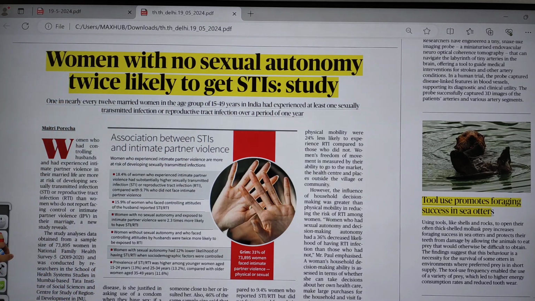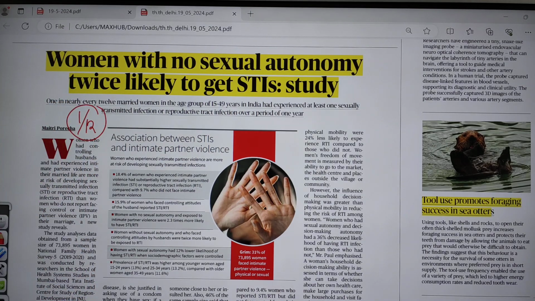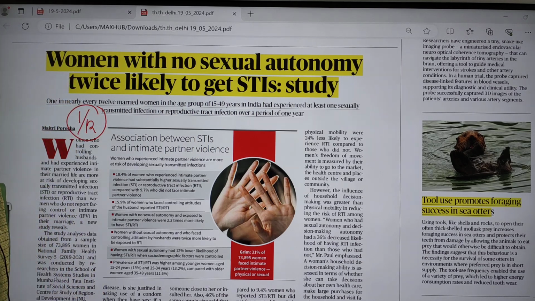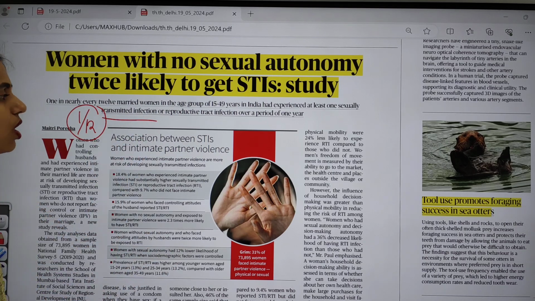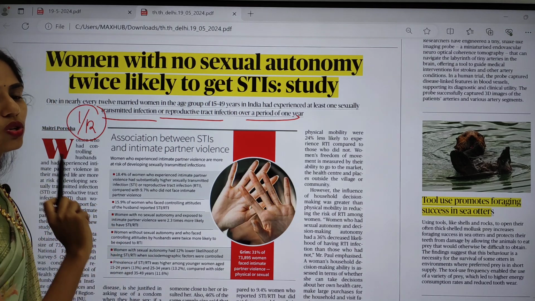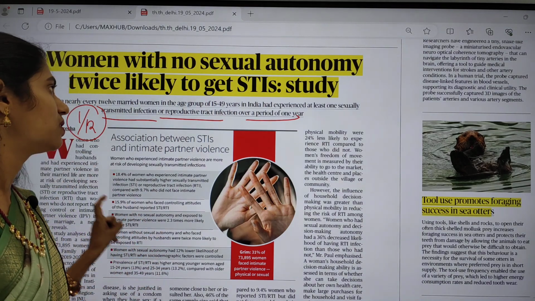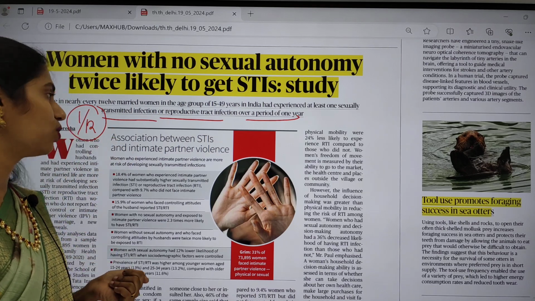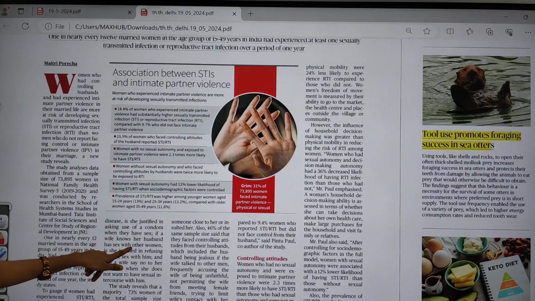This article says that 1 in every 12 married women in the age group of 15 to 49 years in India experienced at least one sexually transmitted infection or reproductive tract infection over a period of 1 year. So out of every 12 women, one woman is facing this problem. If you see this infographic, you can understand the story.